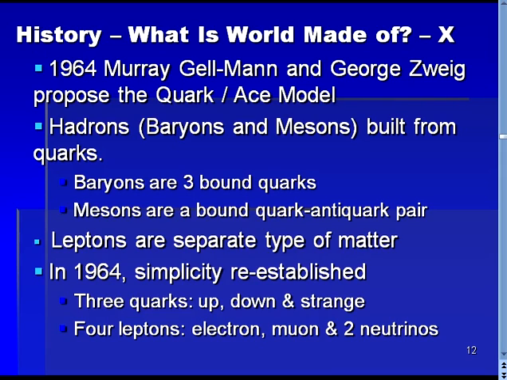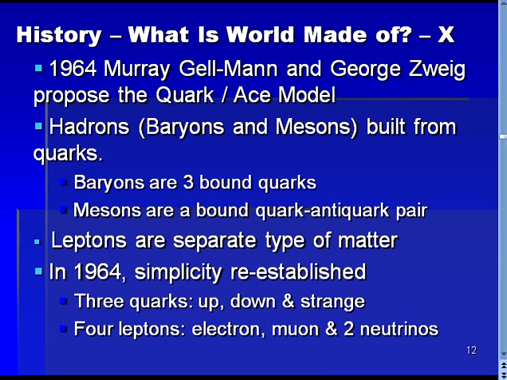A major step forward in simplifying mankind's view of nature occurred in 1964 when Murray Gell-Mann and George Zweig proposed the quark model. Gell-Mann had used the term quark for the elementary particles, while Zweig had used the term ace. Eventually, the term quark was accepted by the community.